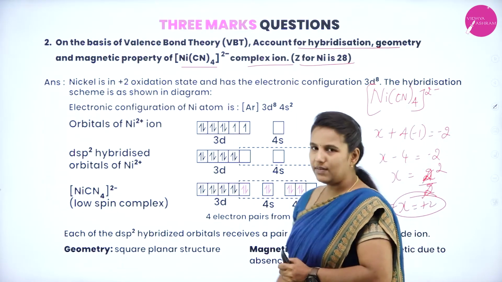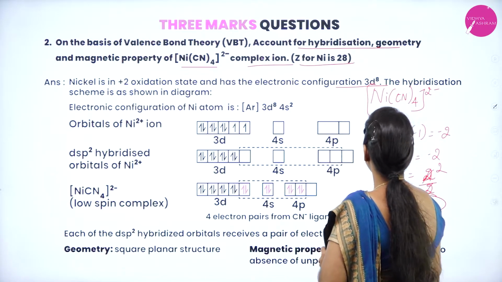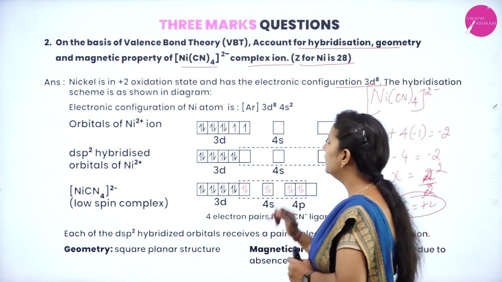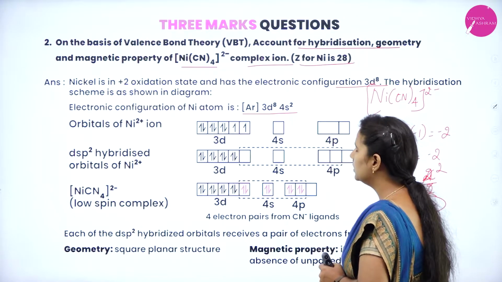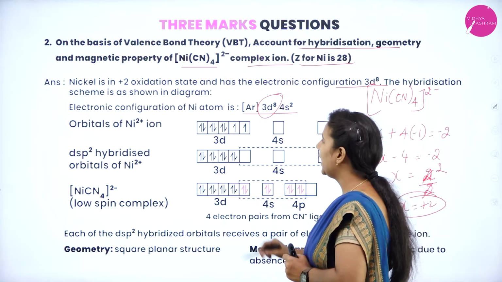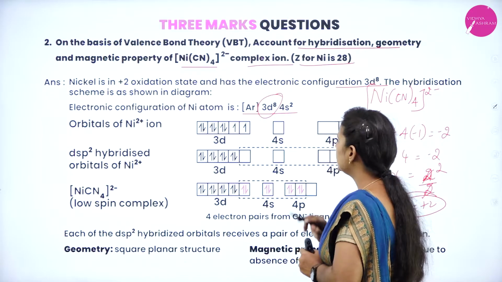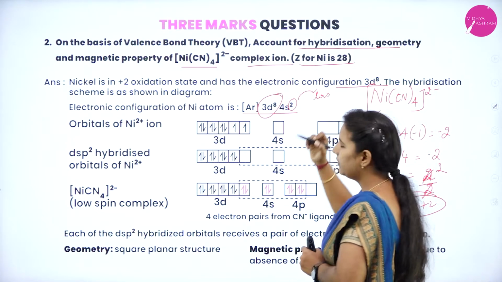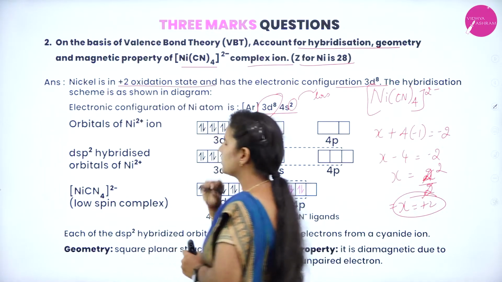So nickel exhibits a +2 oxidation state and it has an electronic configuration of 3d8, and its hybridization will be shown below. The configuration I am showing here is argon 3d8 4s2. In the d orbital, how many electrons will be there? 8 electrons you can count: 1, 2, 3, 4, 5, 6, 7, 8. Whereas in the 4s2, these 2 electrons will be lost when it loses its 2 electrons. That is why it exhibits a +2 oxidation state.